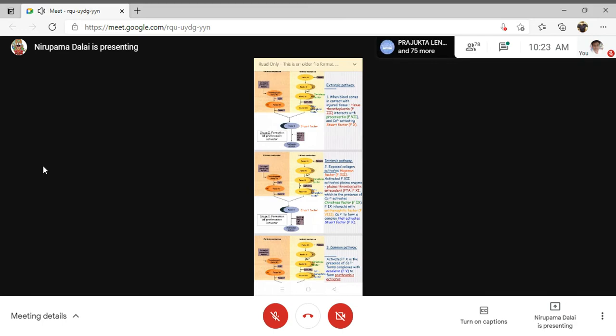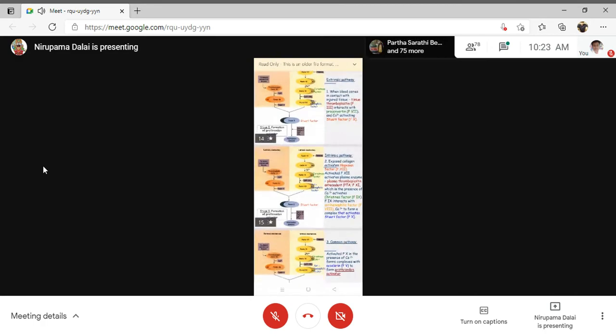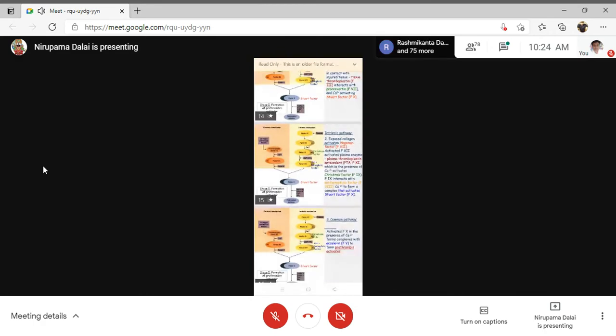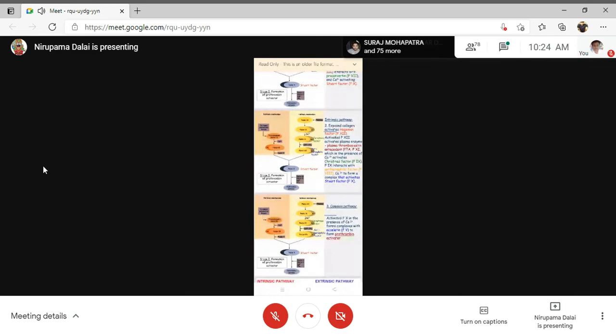Then activated factor 9, along with activated factor 8, calcium and phospholipid, will form a complex. This complex will cause the conversion of inactive factor 10 to active factor 10. Now you are getting the activated factor 10, that is factor X. In the bracket it is generally designated as A for the active form.